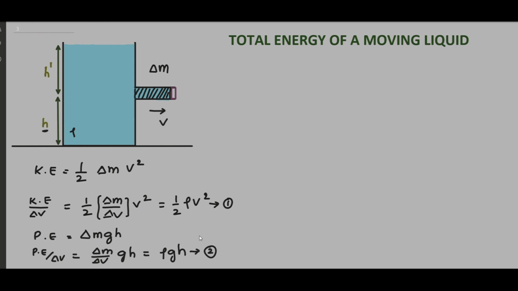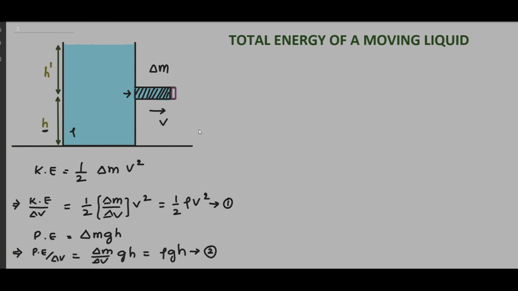And there is another type of energy which liquid possesses because of its pressure. Look at this point. At this point, liquid has a certain amount of pressure. Due to this pressure, it possesses energy. This energy is called pressure energy. How can we say that liquid has energy at that point?